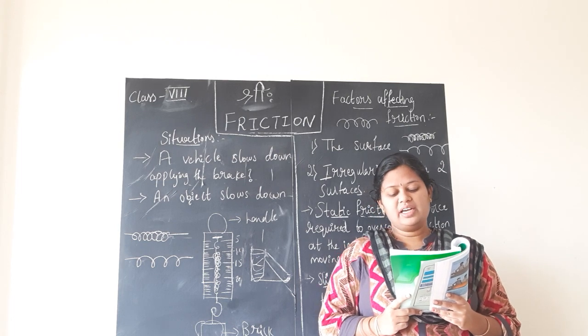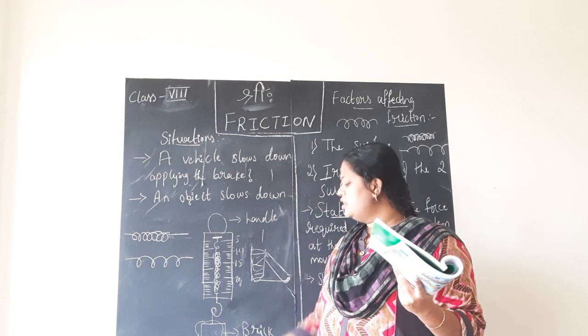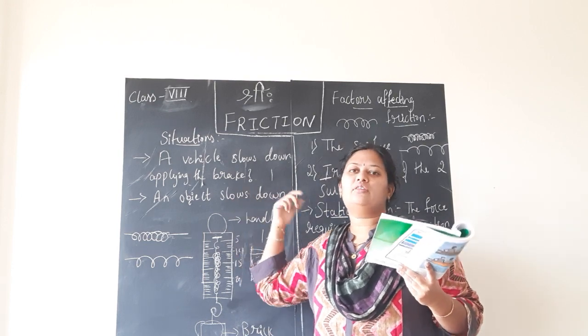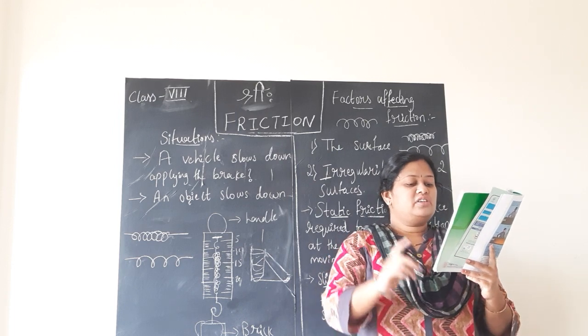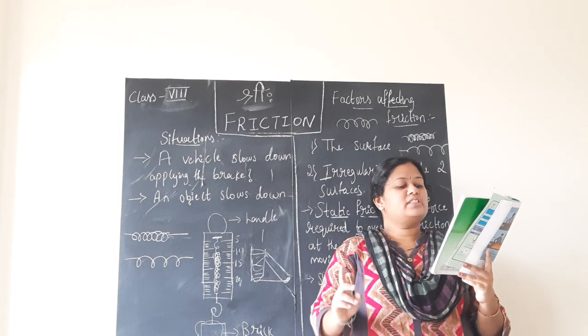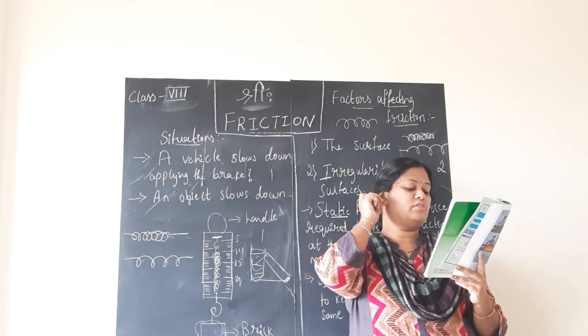You could not write with a pen or pencil if there was no friction. It is similar to what I said about writing on the board with the help of chalk. So when your teacher is writing with chalk on the blackboard, its rough surface rubs off some chalk particles which stick to the blackboard.